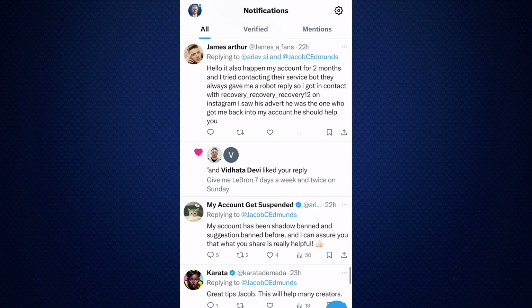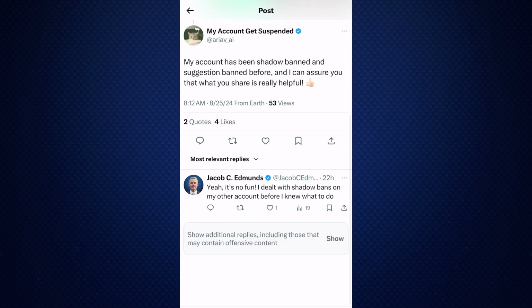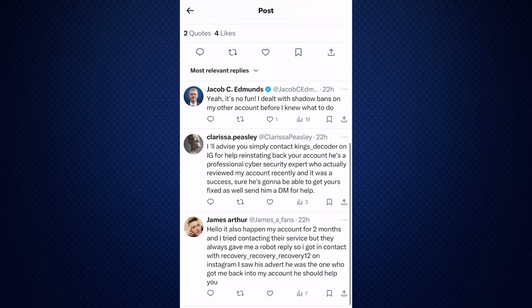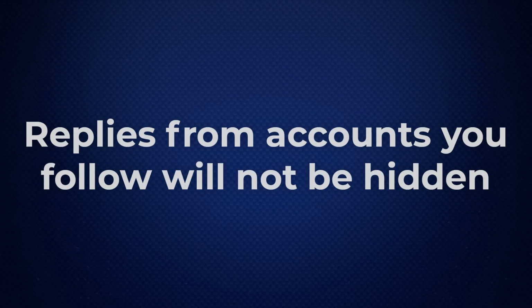One thing to note here, for replies to your own posts, there's no warning in your notifications. So do not respond directly from notifications. First, click into the original post and then scroll to the reply to make sure it's okay. And this applies to both sensitive content and probable spam. Also, if you are following an account, their replies will not show up in probable spam. So to be extra safe, you might want to check their replies from a burner before you interact with them.